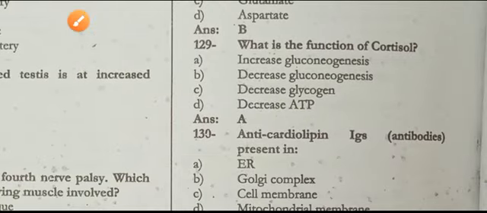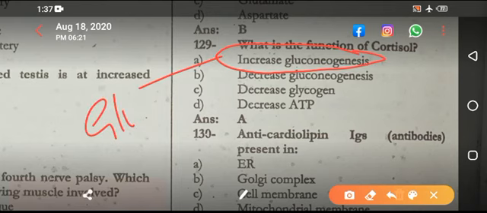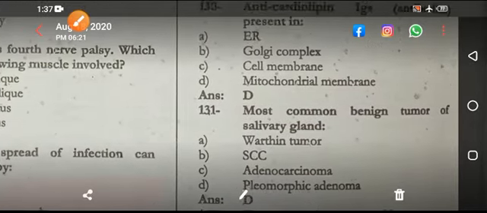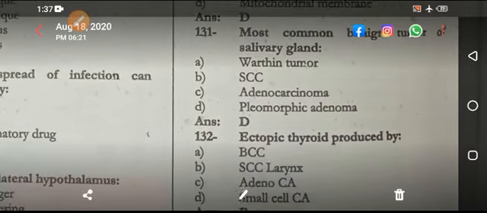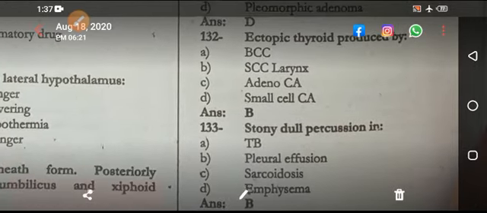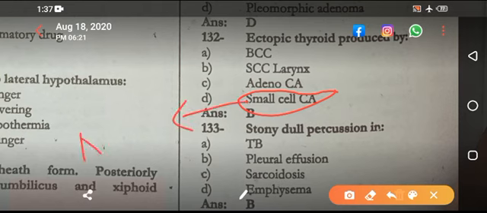What is the function of cortisol? That is increase in gluconeogenesis to release glucose. Next, cardiolipin is in the mitochondrial membrane, that is right. Most common benign tumor of salivary gland is called pleomorphic adenoma. Ectopic thyroid is produced by squamous cell carcinoma of the larynx. The small cell carcinoma produces mainly ectopic ACTH, and this can cause Cushing syndrome. That is actually another thing.